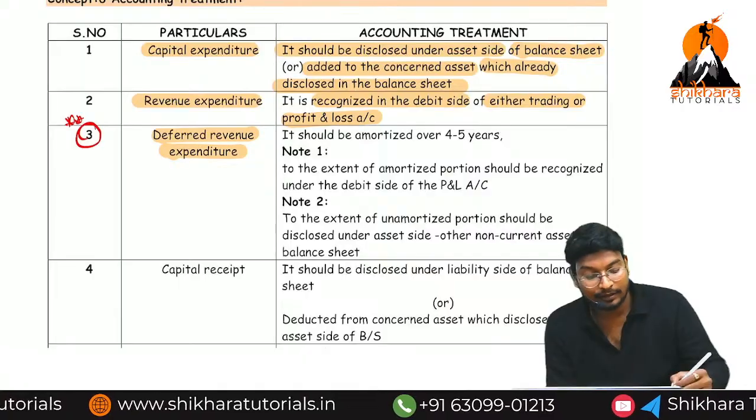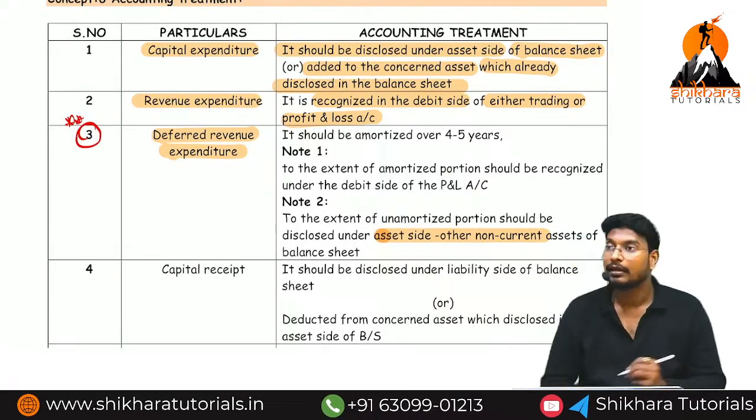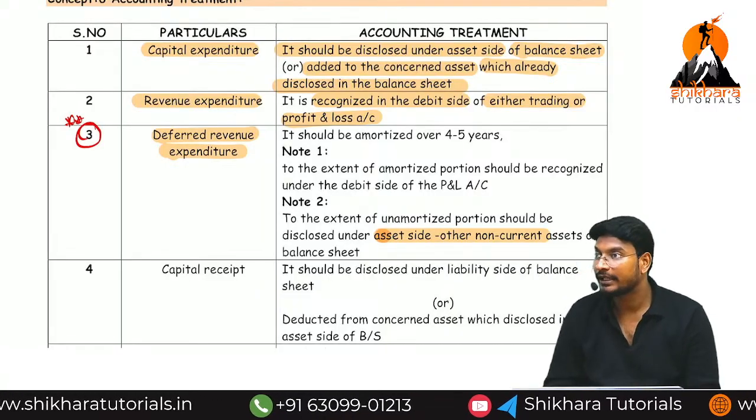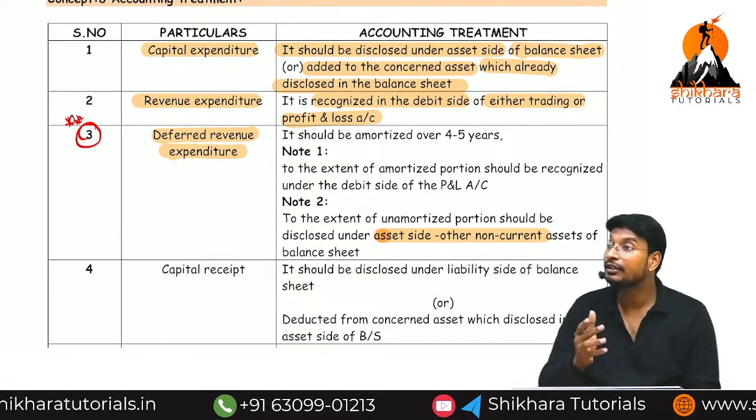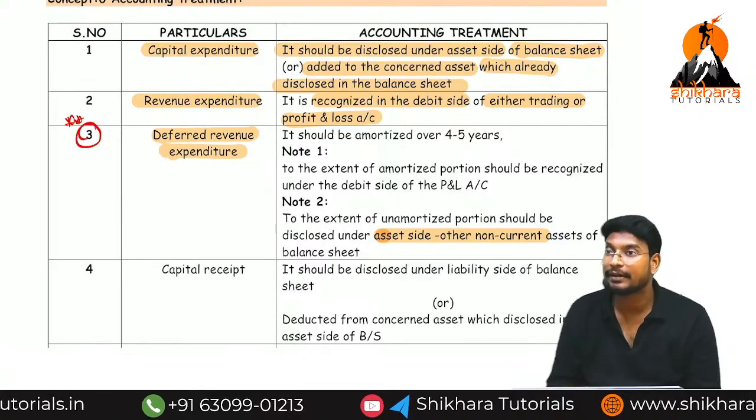Where do we need to show it? We need to show it on the asset side under the head of what? Non-current assets. Under the head of what? Non-current assets. Are you getting the point? Deferred revenue means what? A combination of revenue expenses and a combination of capital expenses.